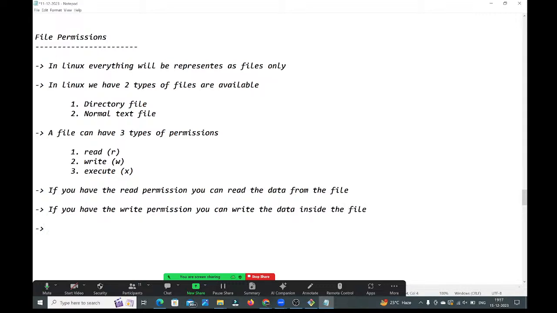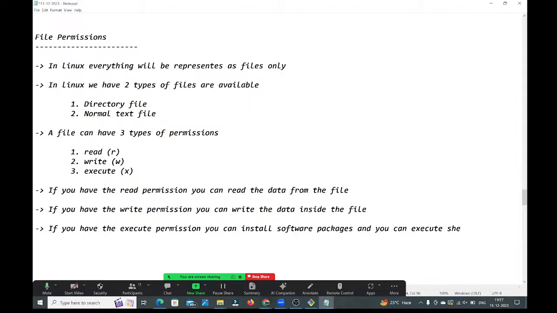If you have the execute permission, you can install software packages and execute shell script files.